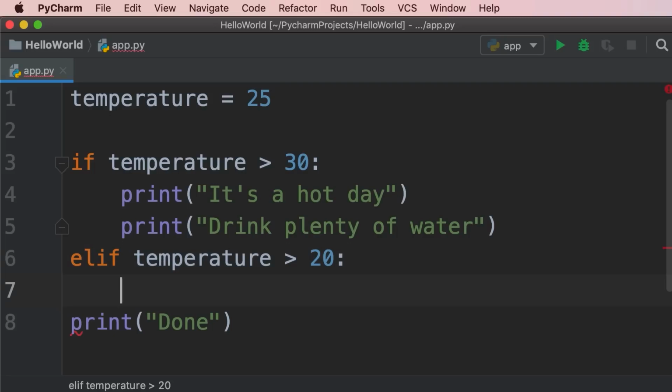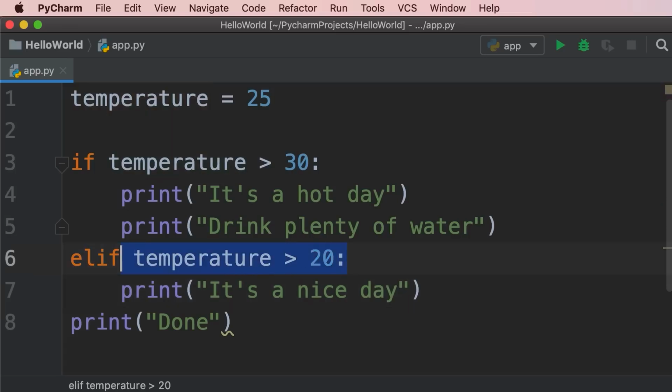Now we have a new block. So here we can print, it's a nice day. So if this condition is true, that means the temperature is greater than 20 and less than or equal to 30.